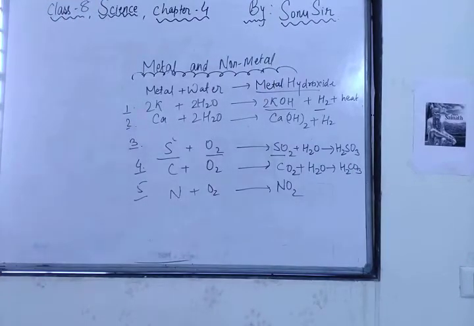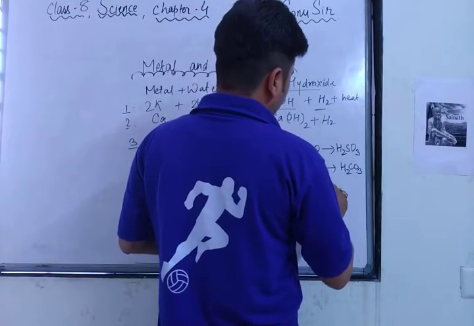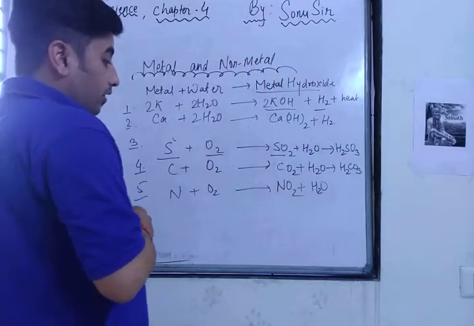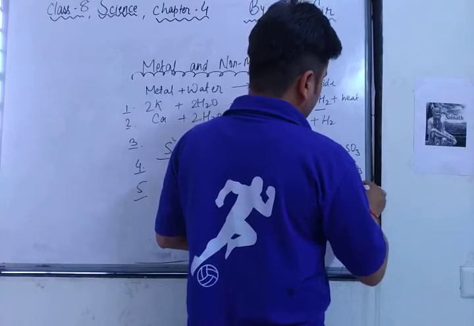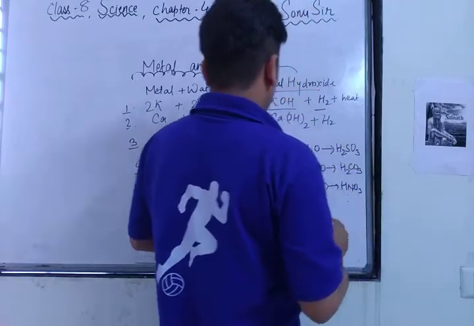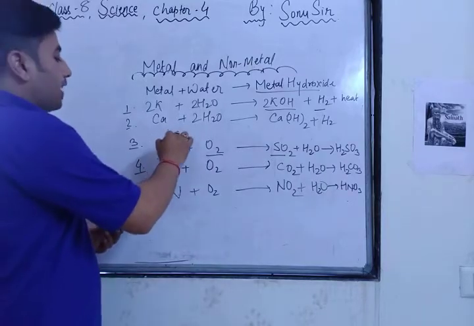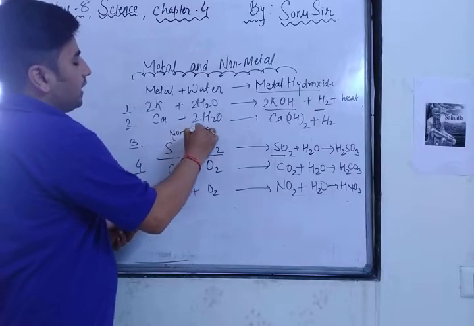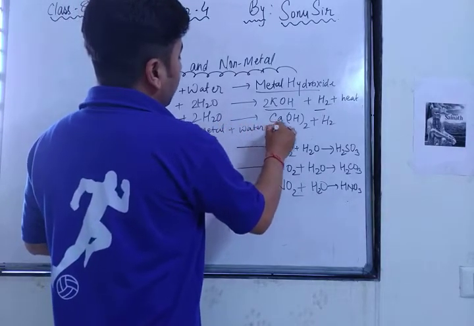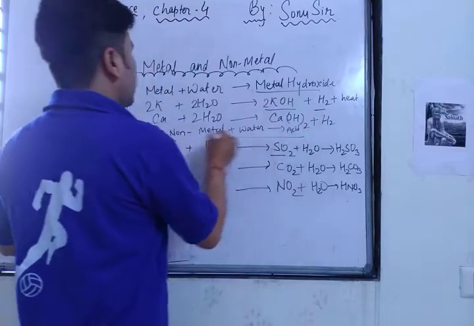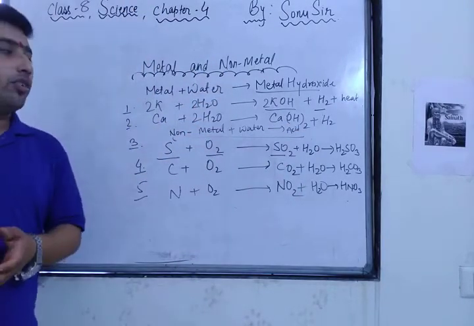When nitrogen dioxide reacts with water, it gives HNO3, nitric acid. Generally you understand, we just have to balance the reaction. So it gives us acid. These are non-metals and these are metals. When non-metals react with water, they give you acid. But when metal reacts with water, it gives you metal hydroxide plus hydrogen and evolution of heat.